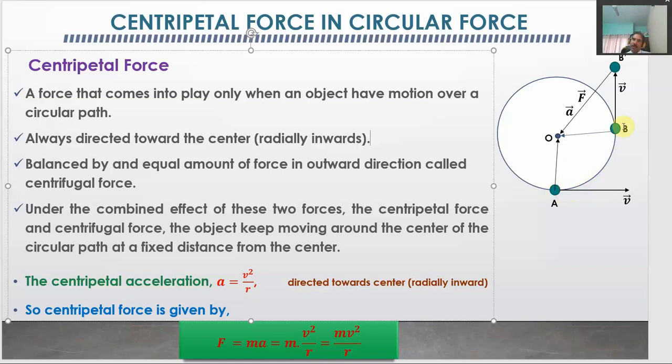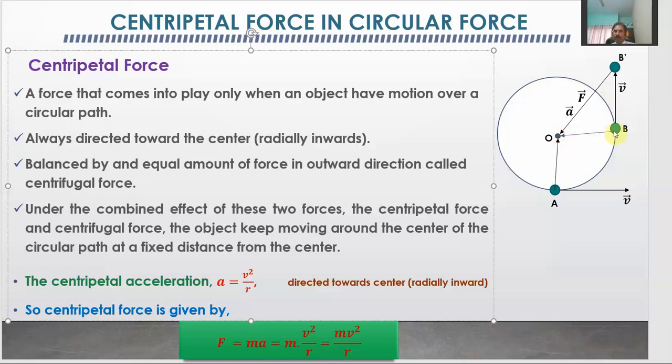Whenever it reaches position B, it again finds the force directed towards the center, again the centripetal force, due to which it again changes its path. Otherwise it would have moved along this path and reached about position B dash. But because it finds the centripetal force at every point of this circular path, directed towards the center, this force keeps the object moving at a certain distance from the center. Centripetal means seeking the center.